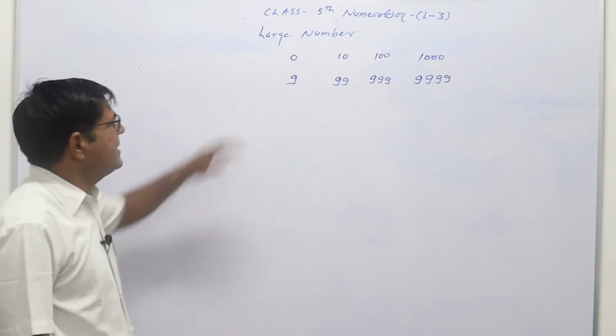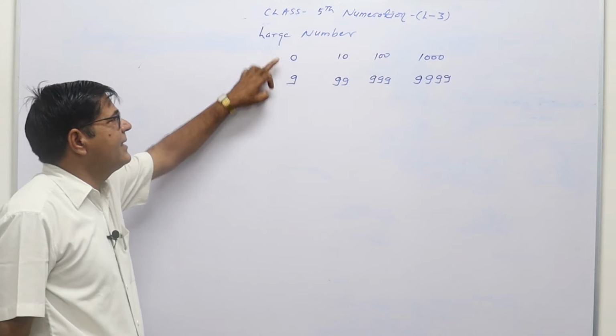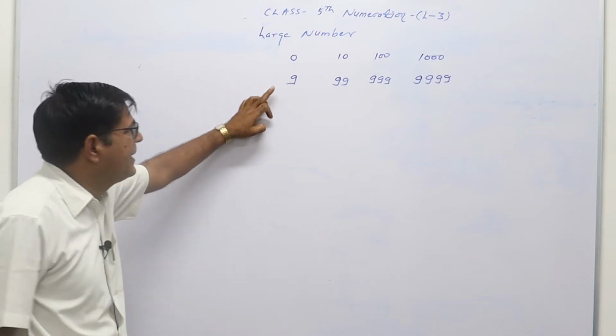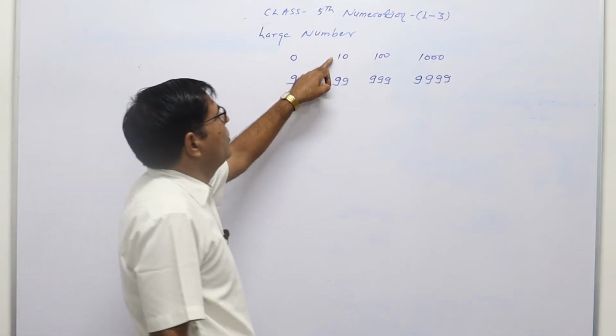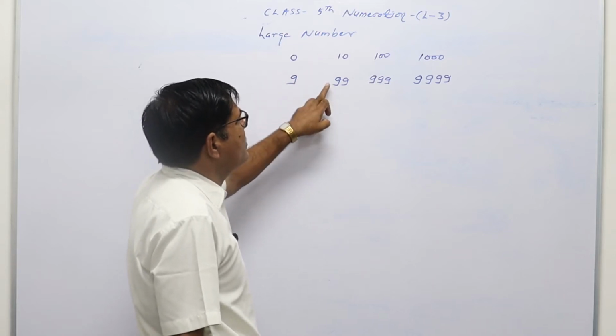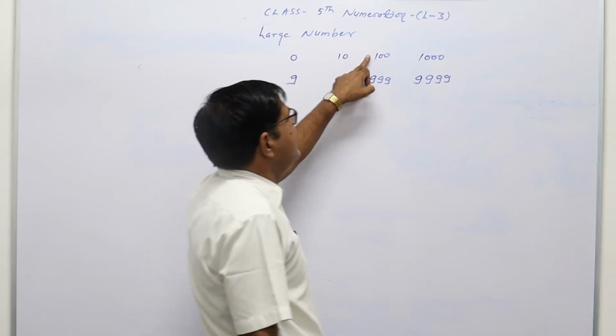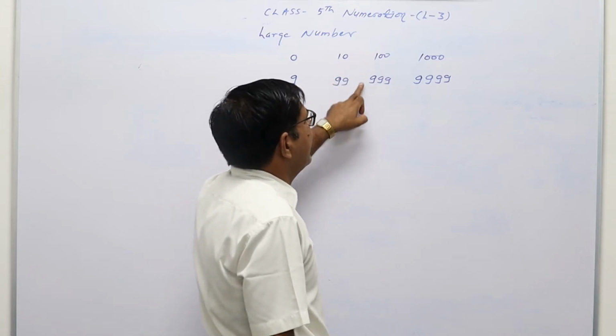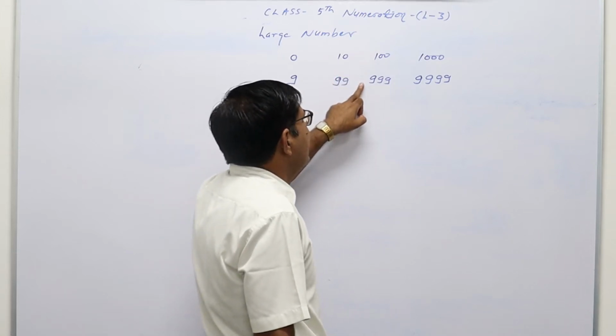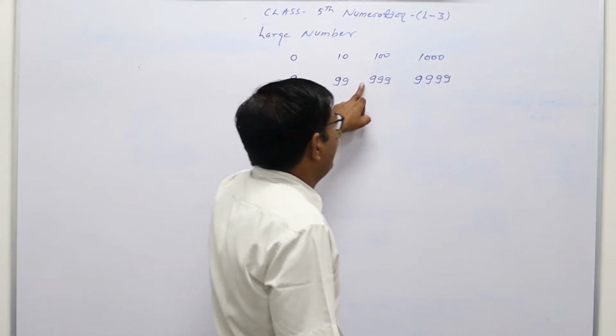9999. So this is the smallest one digit, this is the greatest one digit. Smallest two digit number 10, greatest two digit number is 99. Smallest three digit number is 100, greatest three digit number is 999.